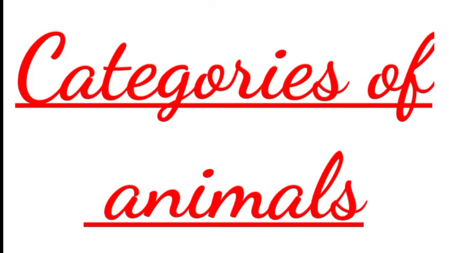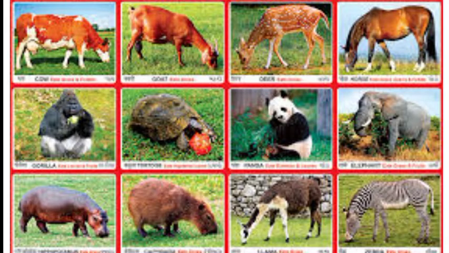There are some animals like cows, buffaloes, and elephants that eat grass and sugarcane only. Animals that eat only plants, fruits, and vegetables are called plant-eating animals or herbivores.